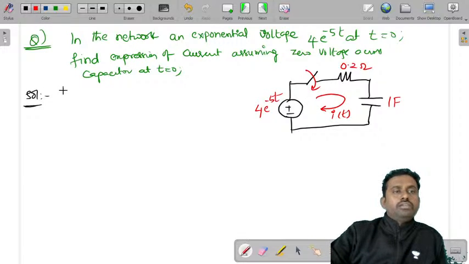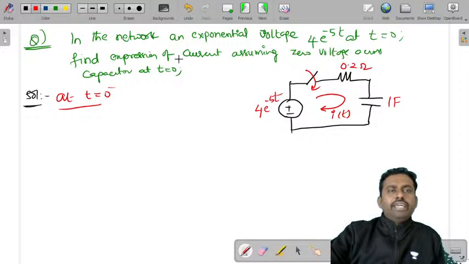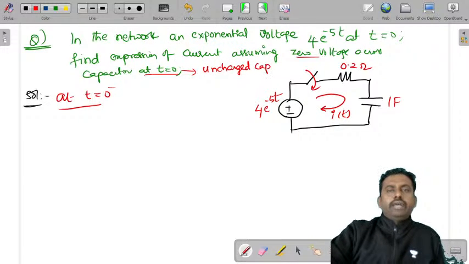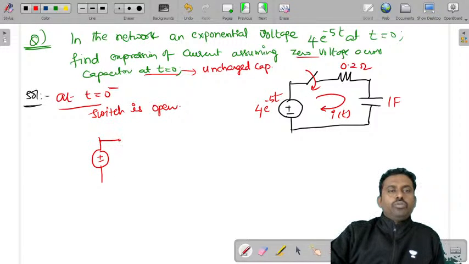Very simple. So at t is equal to 0 minus, it is already given that the voltage across the capacitor at t is equal to 0 is zero, which indicates it is an uncharged capacitor. So at t equal to 0 minus, the switch is open. So let's try to write that. When the switch is open, see, this switch is open.